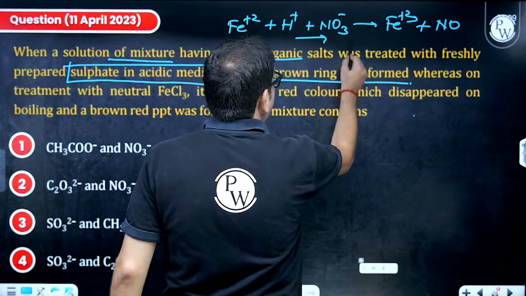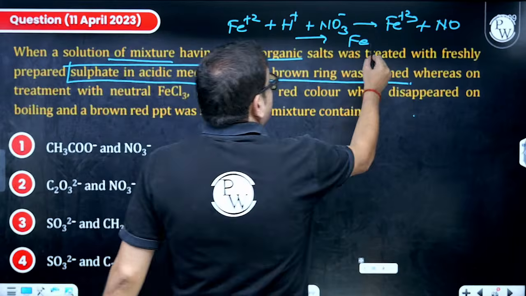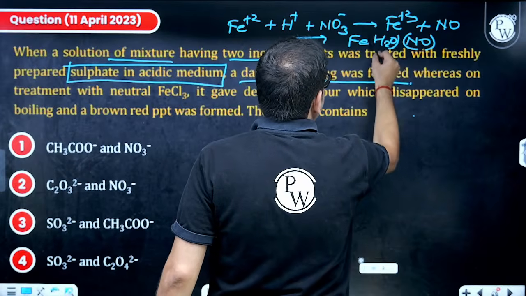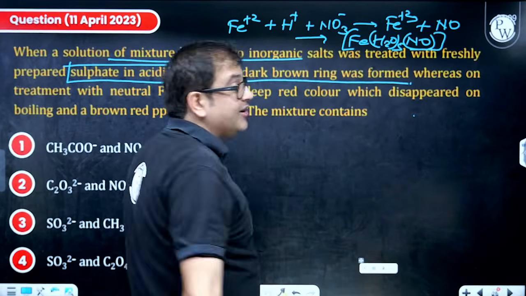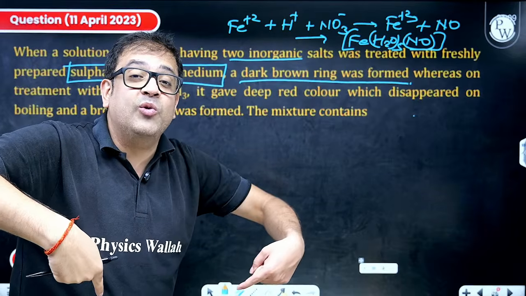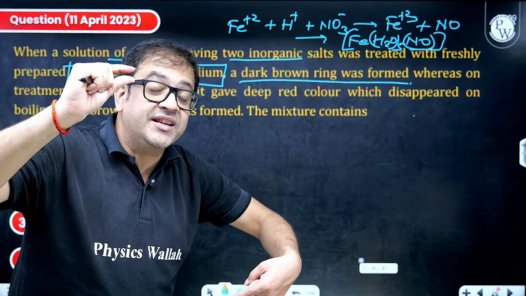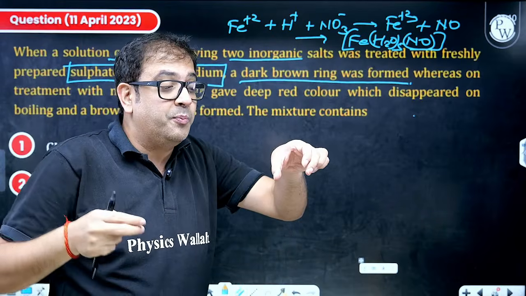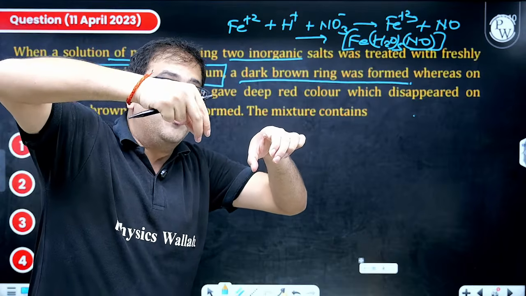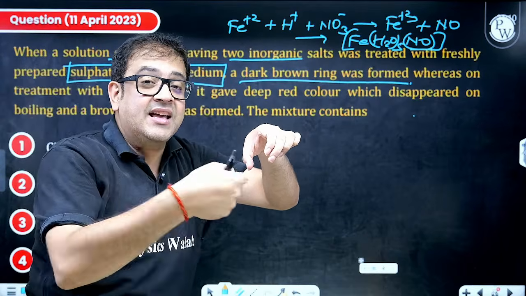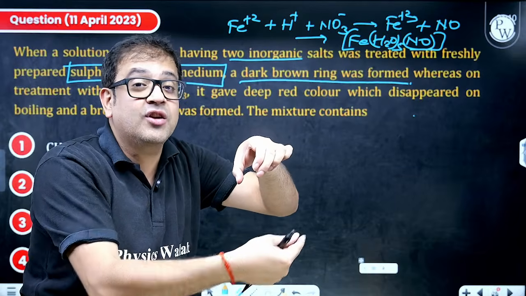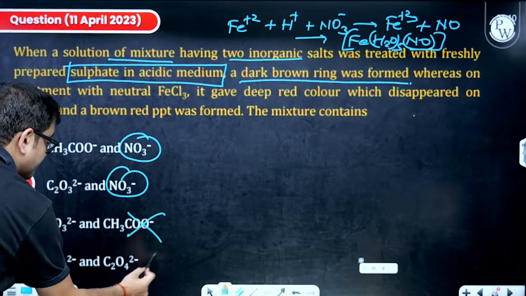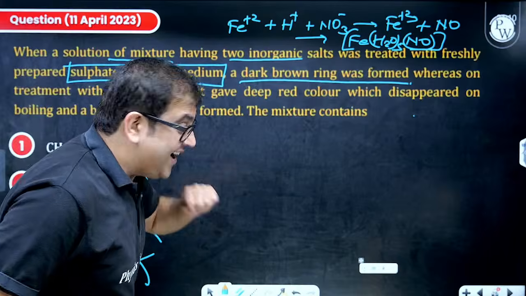What is that brown ring complex? Sir, this is Fe with this NO and water. How many waters? 5. This becomes your brown ring complex, and it can only be seen at the vicinity of the liquid junction, because if you tilt the test tube and put the H2SO4 from the walls, as H2SO4 meets at the junction of the liquid, a brown ring is formed. So that means that it is definitely nitrate ion. These options are not having nitrate. Now let us go to the other option.